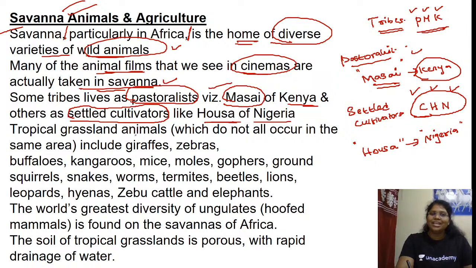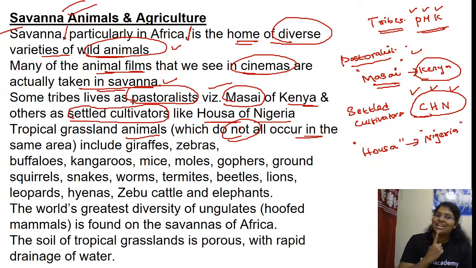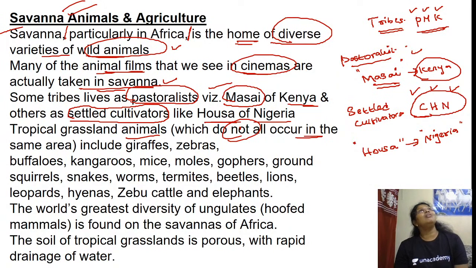Tropical grassland animals do not all occur in the same area. So our near friends, who are they? Giraffe. Why have you ever seen why a giraffe has a long neck? What is the food for a giraffe? Grass. And the grasses in the savanna tropical grasslands are not short grass, they are long grass. Grasses of 6 feet and 12 feet.